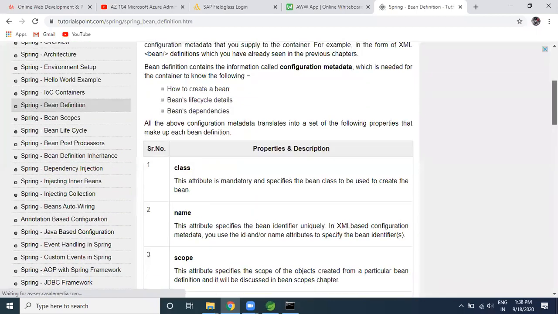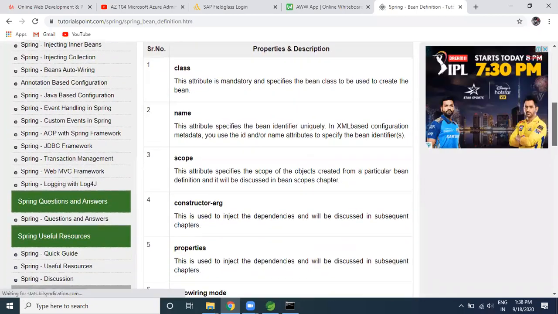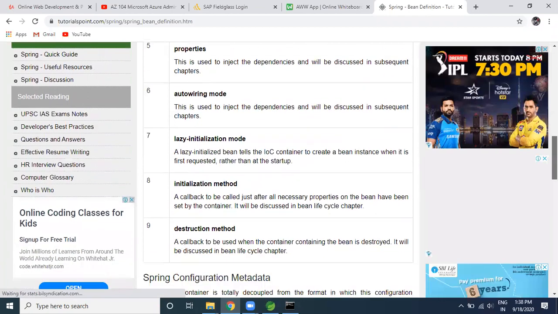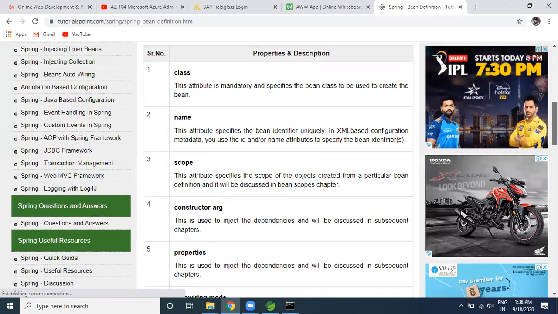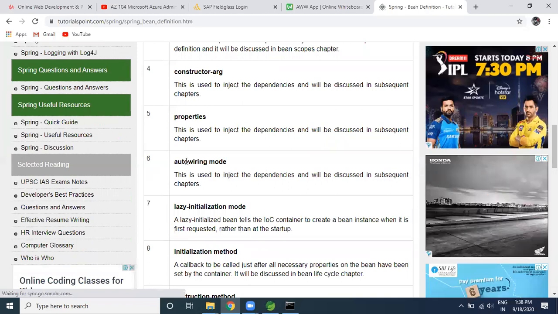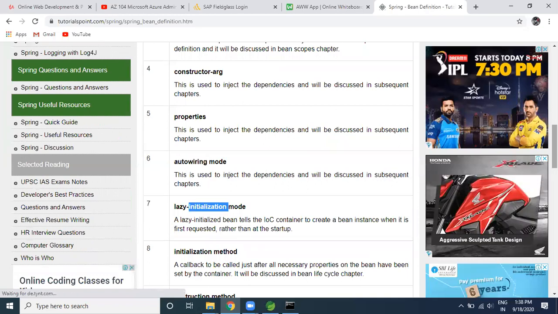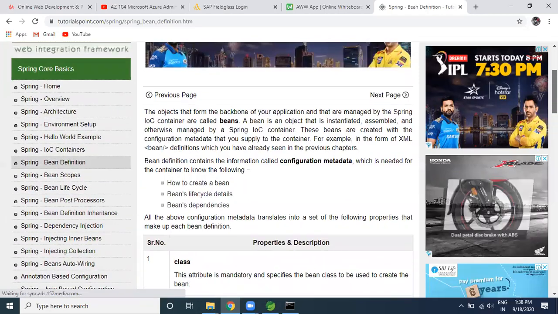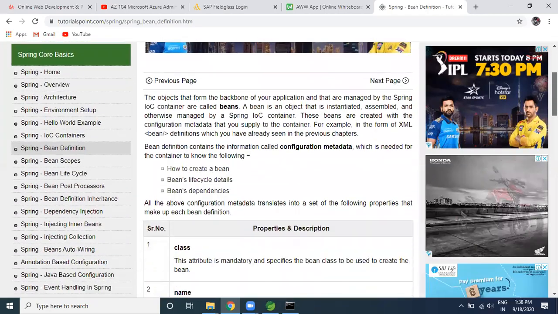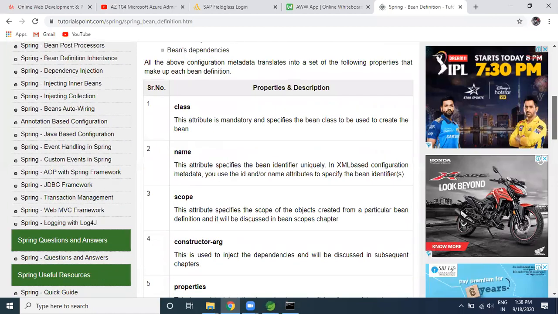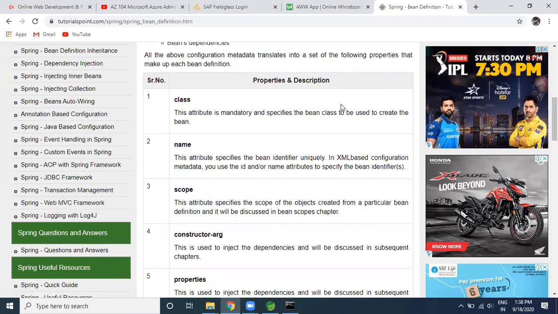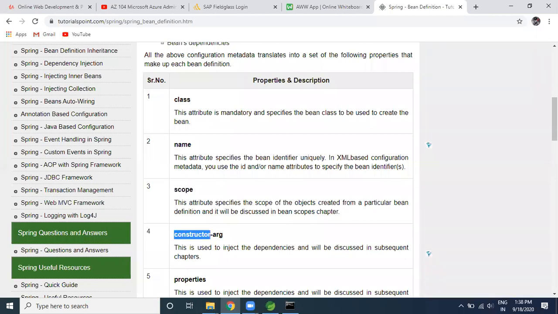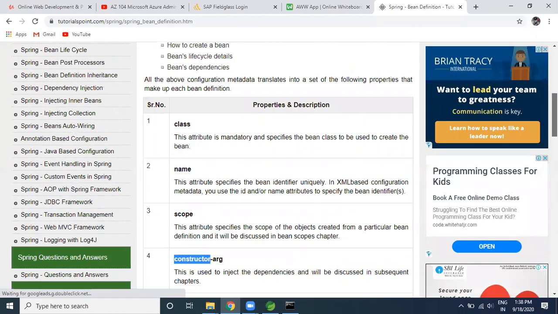Actually we are not rushing, we are not trying to have a long duration because it would be more burden for you guys, but I will let you know how exactly the class is created, how autowiring happens, and how lazy initialization happens. And one of the most important things, guys: you may be learning annotations, you may be learning Java based implementation, but in the project where you are going to work, understanding XML is a must. You should know the XML based things. You are able to see the class, the name, the scope, the constructor argument; all those will be part of your XML file.